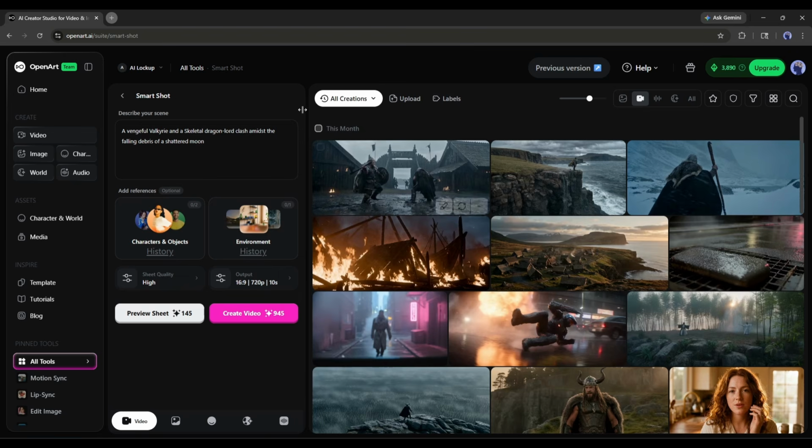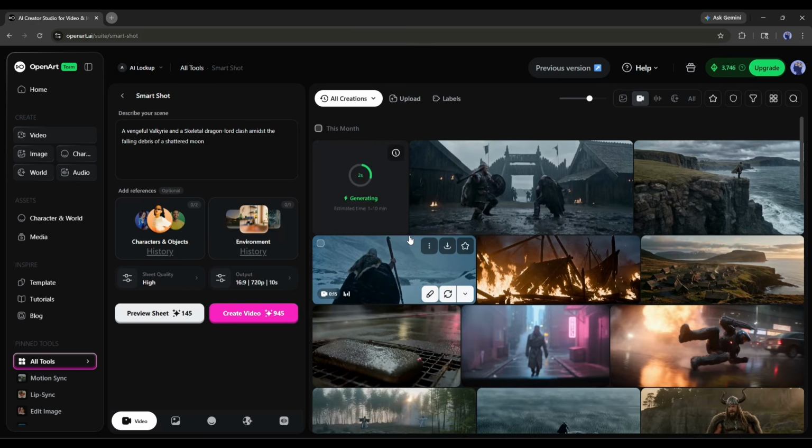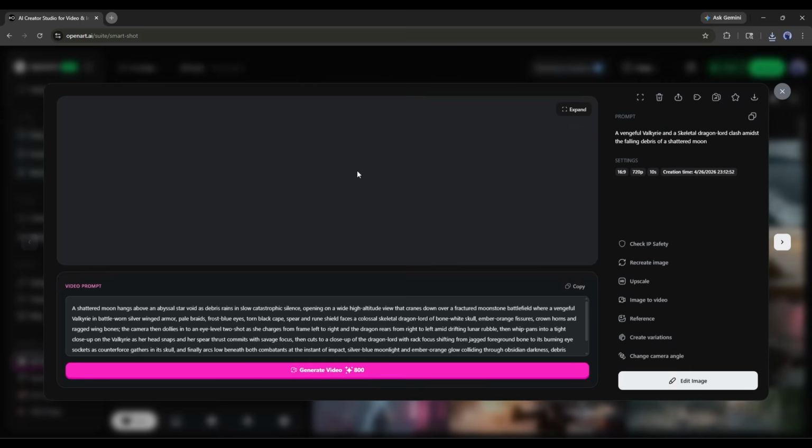Okay, now, here at the bottom, you will find 2 options: Preview Sheet and Create Video. If you want to create the video directly, then click on Create Video. However, if you want to see the detailed storyboard, use the Preview Sheet option. I will use this one. And here it is. Our sheet is ready.